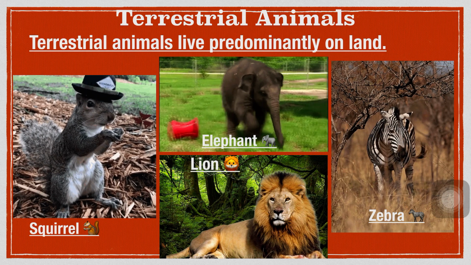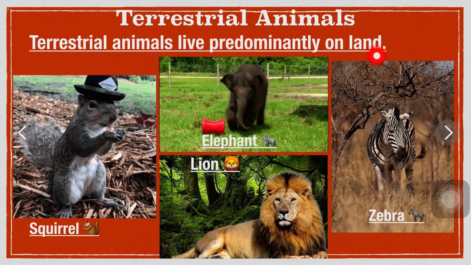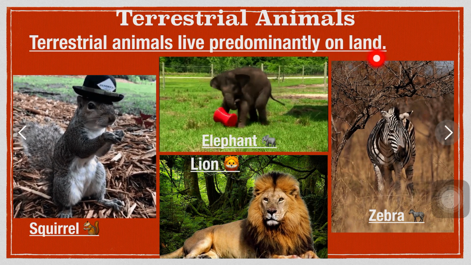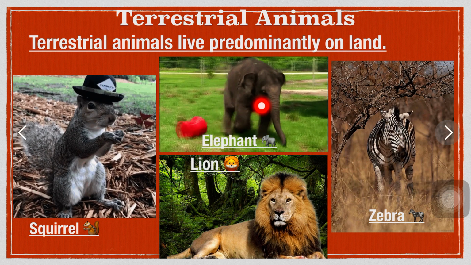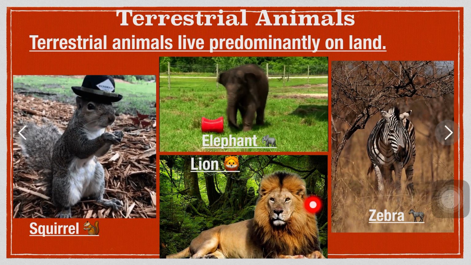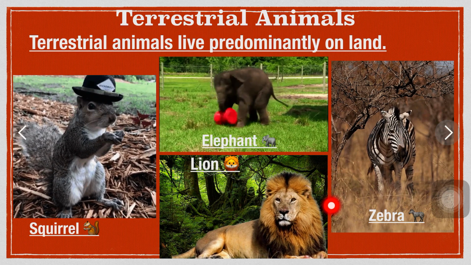Terrestrial animals are animals that live predominantly or entirely on land. For example, you can see squirrel, elephant, lion, zebra, cat, dog, etc., which live on land are called terrestrial animals.